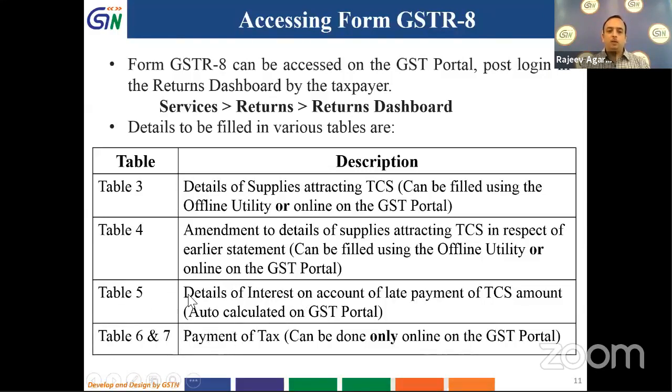So table 5 cannot be seen offline. It has to be seen online. Tables 6 and 7 have to be seen online only. But table 3 and table 4 can be filled in online as well as offline.